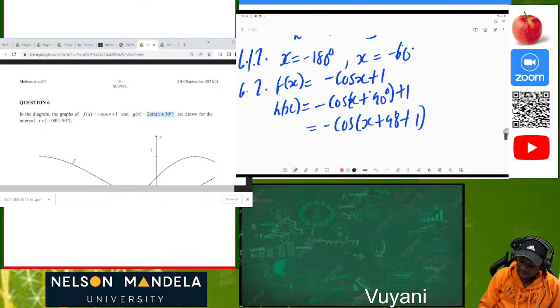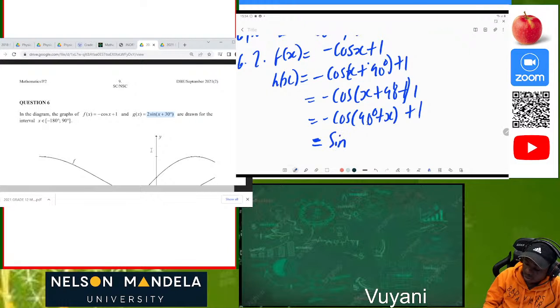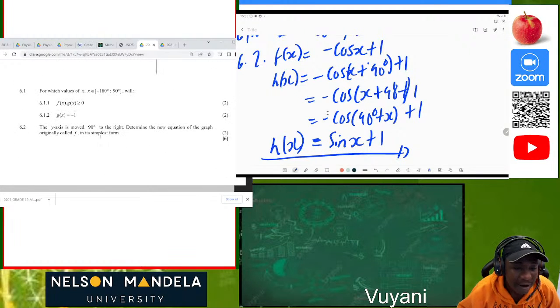So we know that this is the same as negative cos of 90 degrees plus x, plus 1. And cos of 90 plus x is a co-ratio of sine, and it is in the second quadrant where cos is negative. So negative times negative is going to give us a positive ratio, which is negative sine x plus 1. So this will be the new function. Why did we simplify it? Because they told us to do so. They said in simplest form.